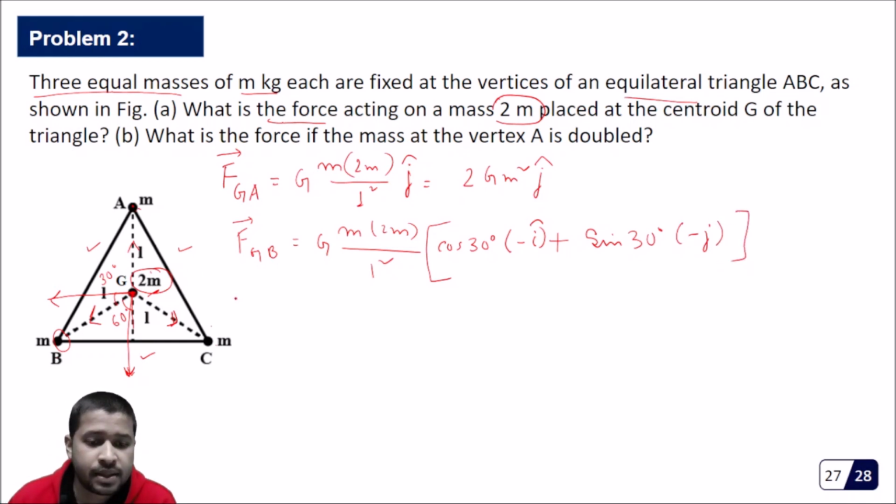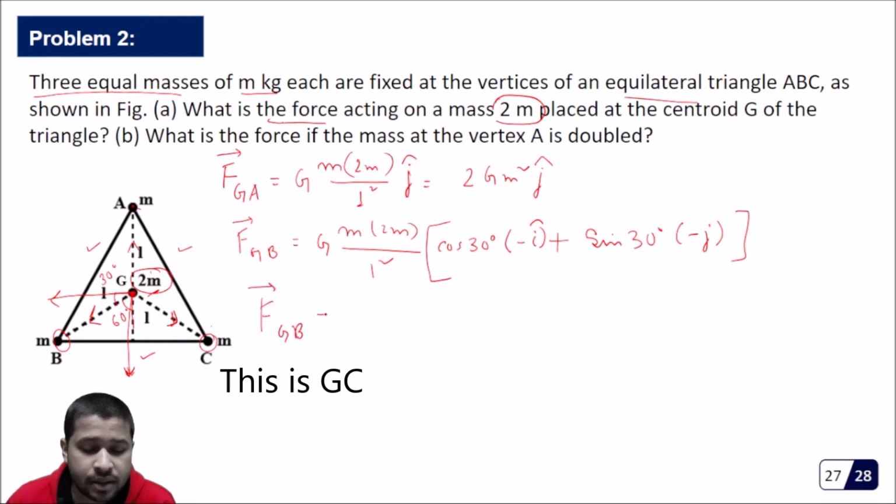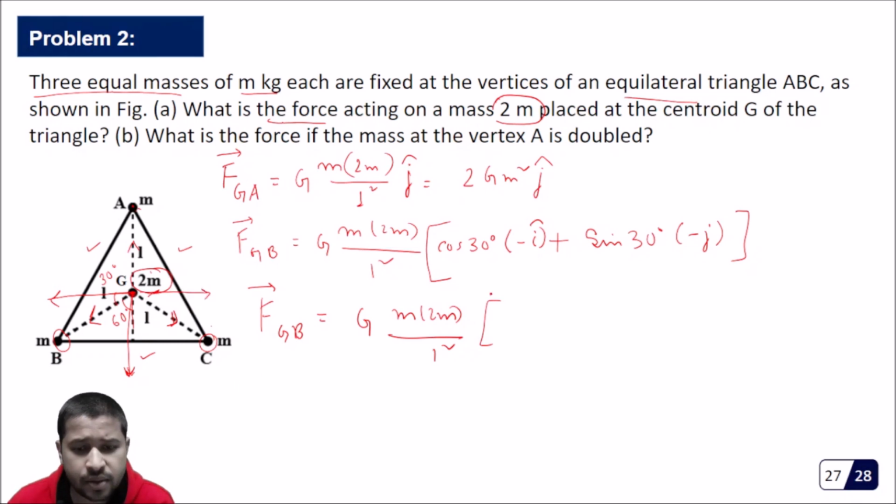Similarly, the force on G because of this C, this is G m 2m by 1 squared. So it's quite similar, it will be cos 30 degree i cap plus sine 30 degree j cap.